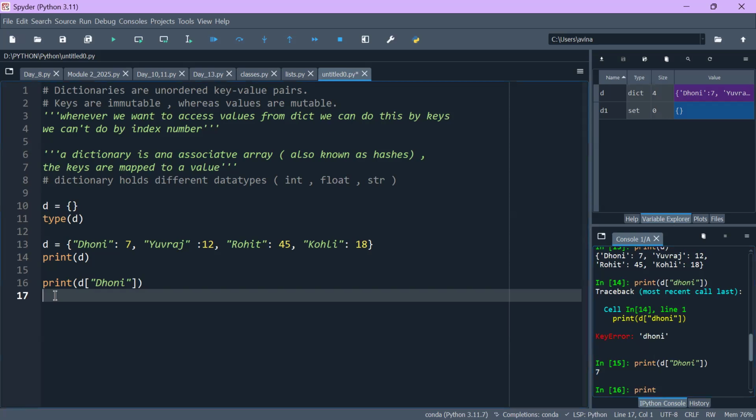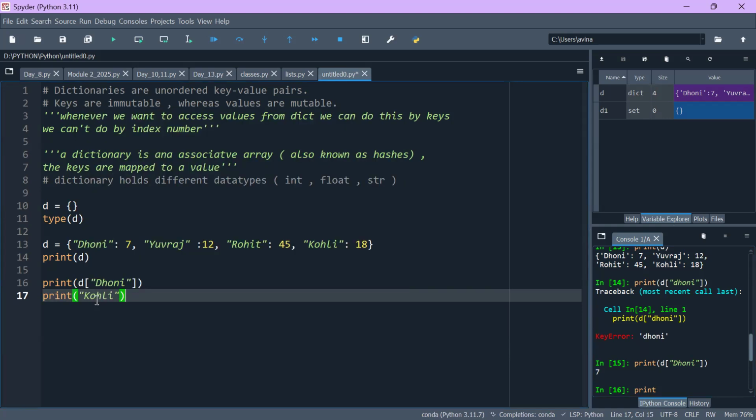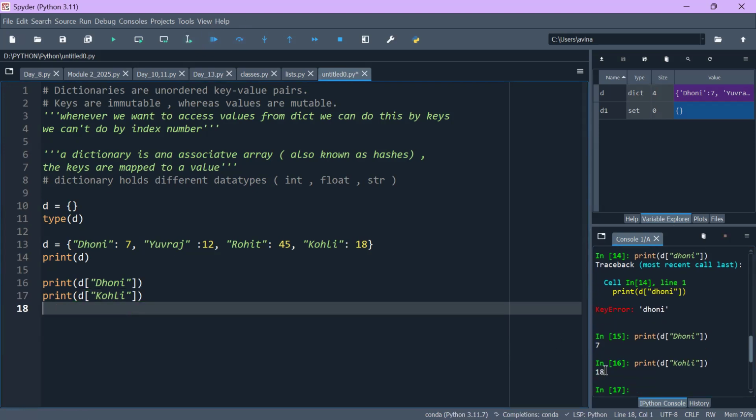Similarly, if I write here print Kohli, I have to write here D, and within square brackets I have to write it. You can see the value 18 here is being printed.